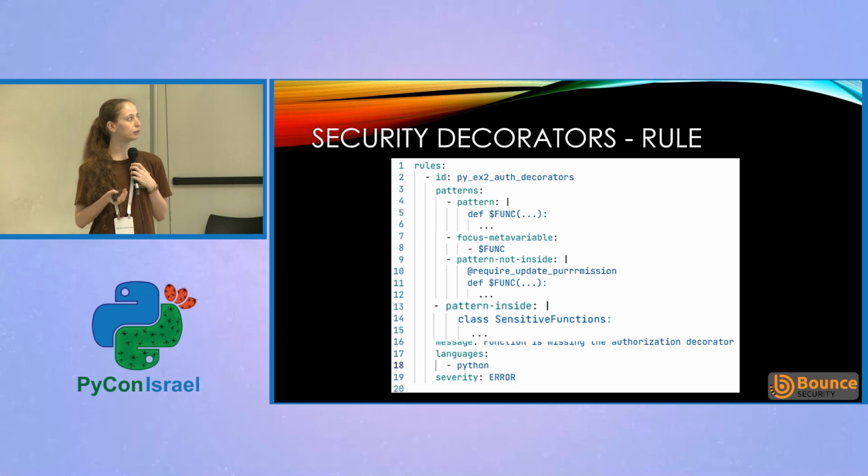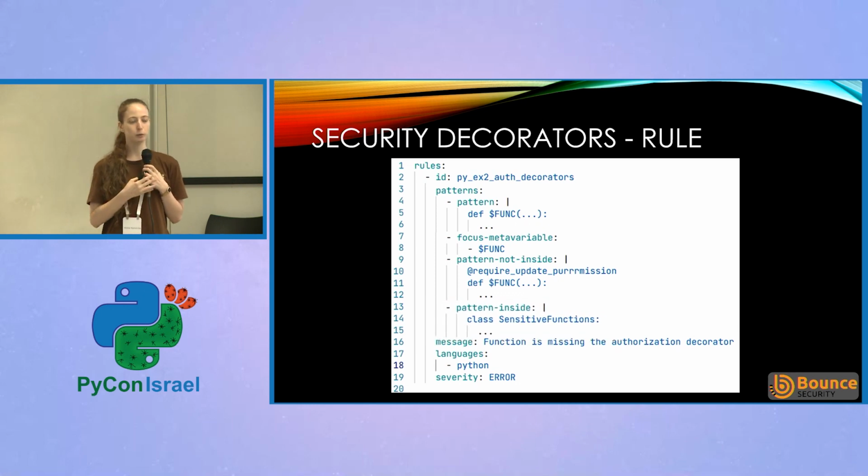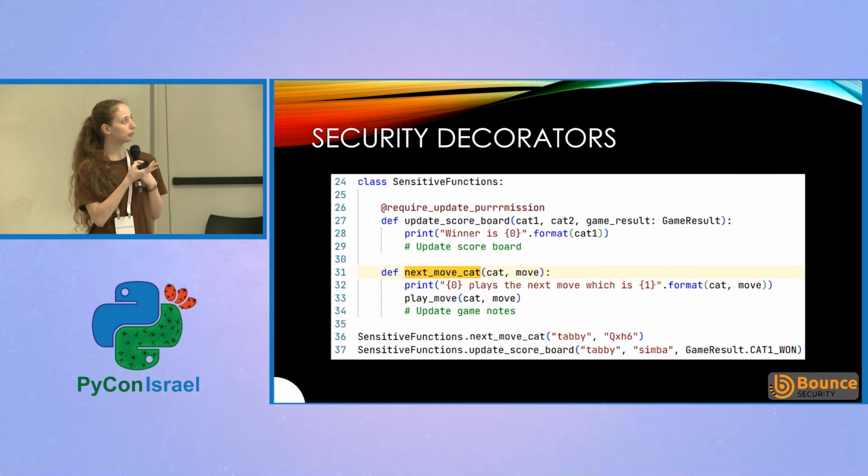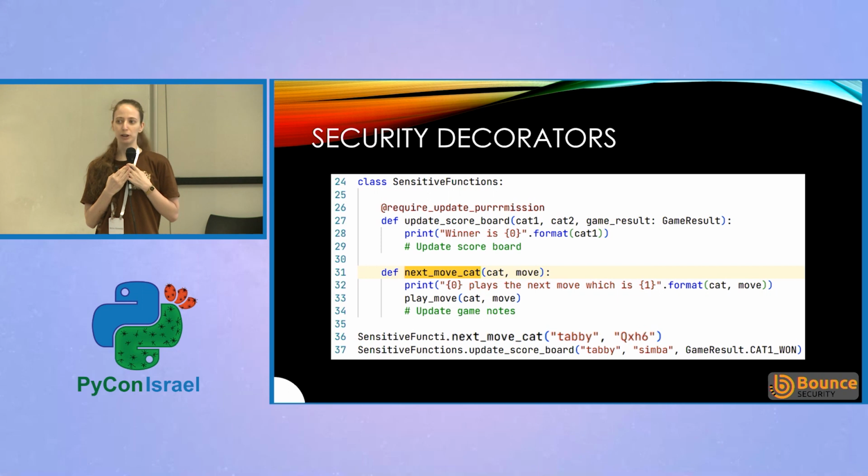And finally, we tell it to look only in this class of sensitive functions, because if it will look across all of our code base, there are a bunch of function definitions. We don't want to find all of them. And when we run this rule, we find only the next move cat. So no one is able to say that our tabby took with its queen on h6, because our tabby is smarter than that.